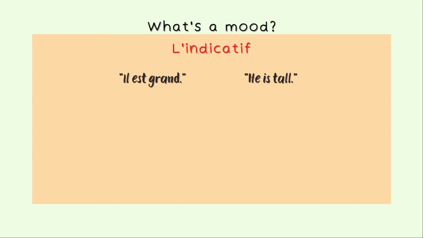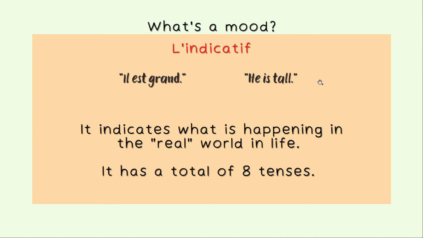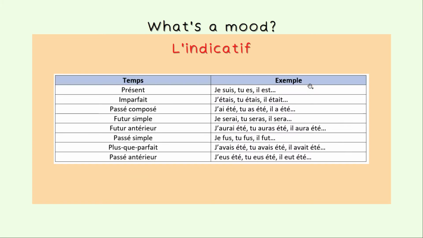What is l'indicatif, the indicative mood? Let's take an example. Il est grand. He is tall. So the indicative indicates what is happening in the real world. It has a total of 8 tenses. So the mood, l'indicatif, the indicative mood, has 8 tenses. This is usually the first mood that you learn in French.